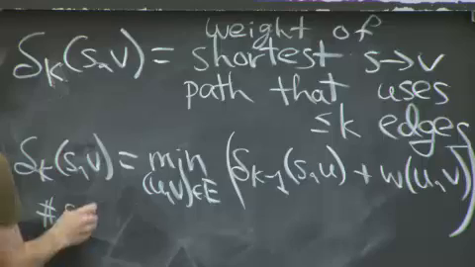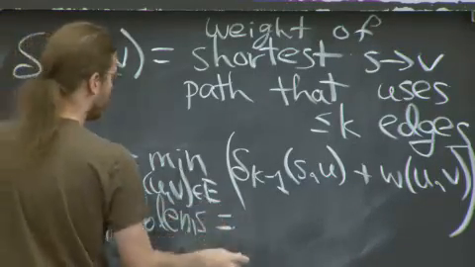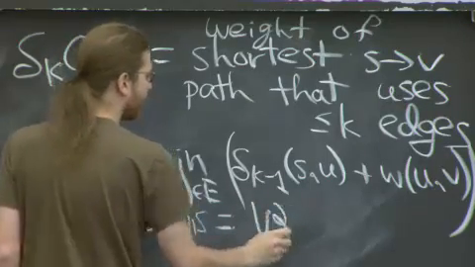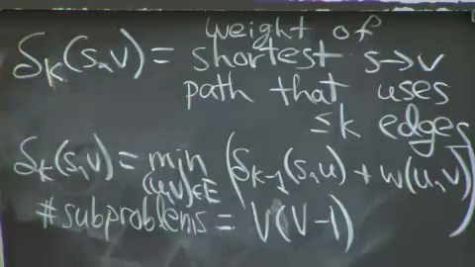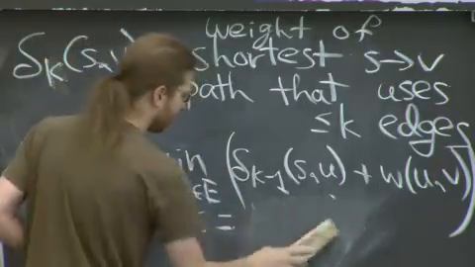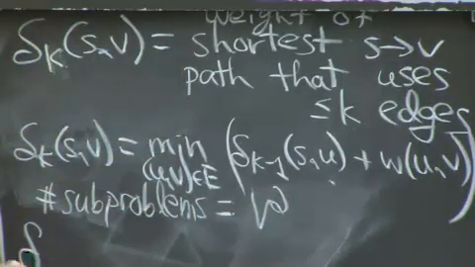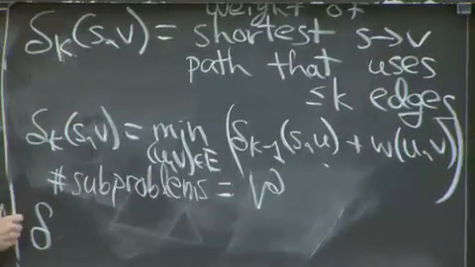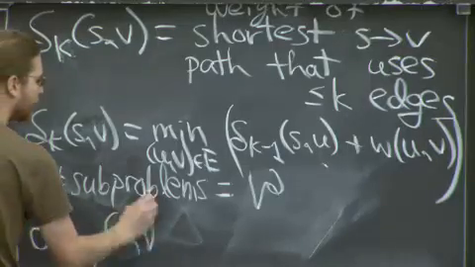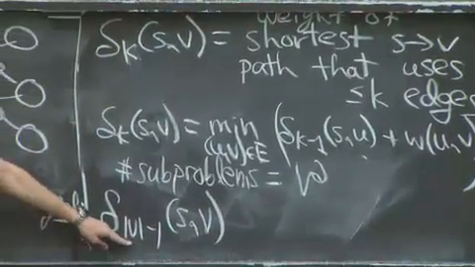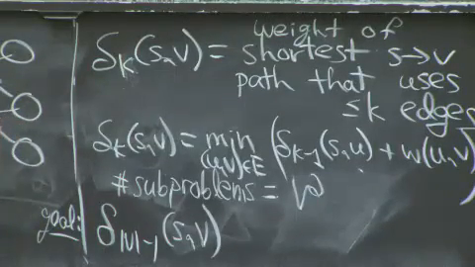The number of subproblems now is V squared. Technically V times V minus 1, because I start at 0, or actually V squared, sorry. Get it right. And what I care about, my goal, is delta sub V minus 1 of SV, because by Bellman-Ford analysis, I know that I only care about simple paths, paths of length at most V minus 1. I'm assuming here no negative weight cycles.